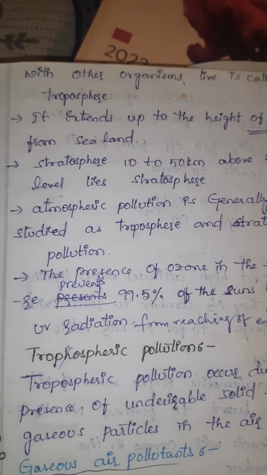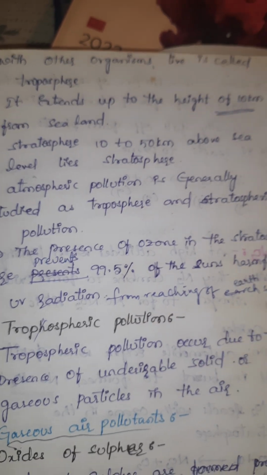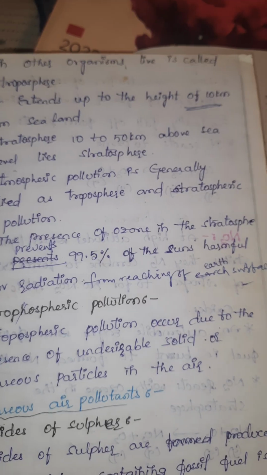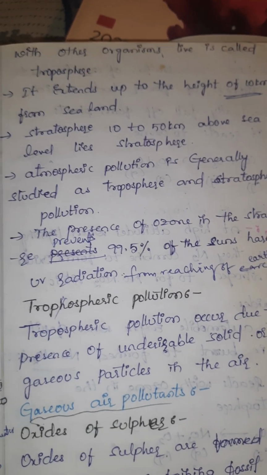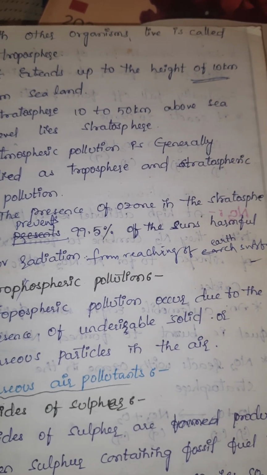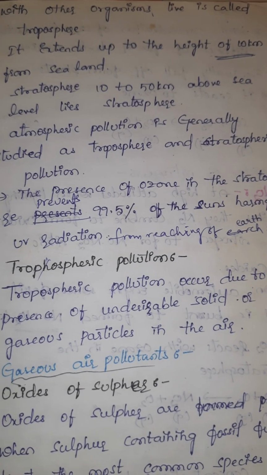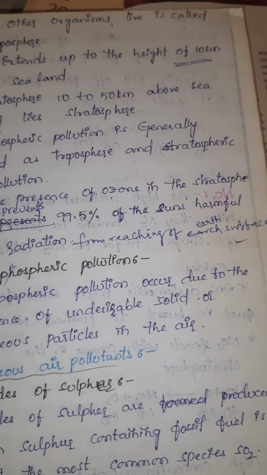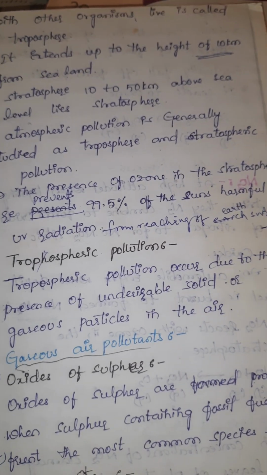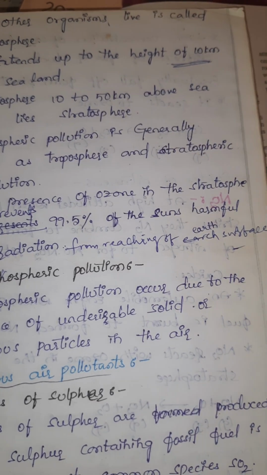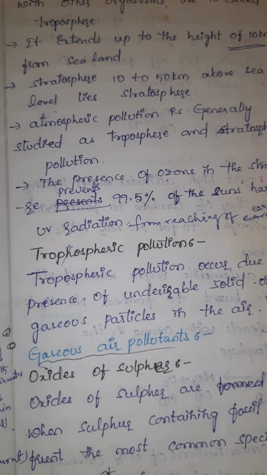Atmospheric pollution is generally studied in the troposphere and stratosphere. The presence of ozone in the stratosphere prevents 99 percent of the sun's harmful UV radiation from reaching the Earth's surface.